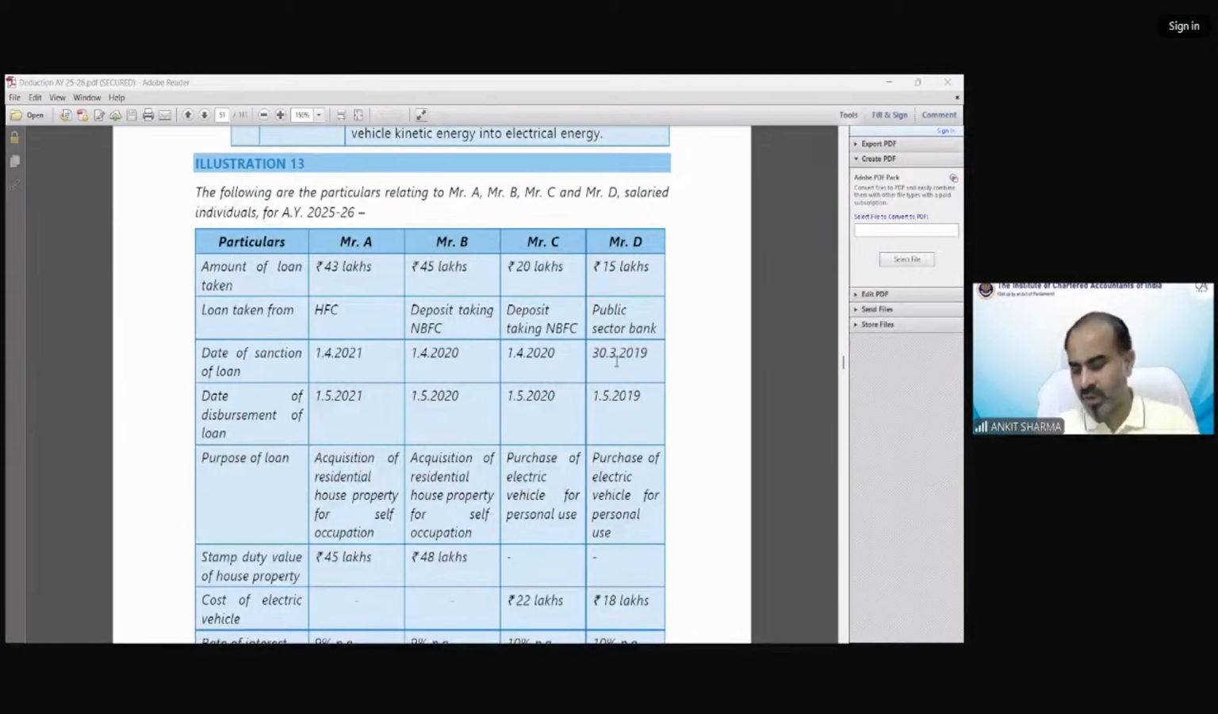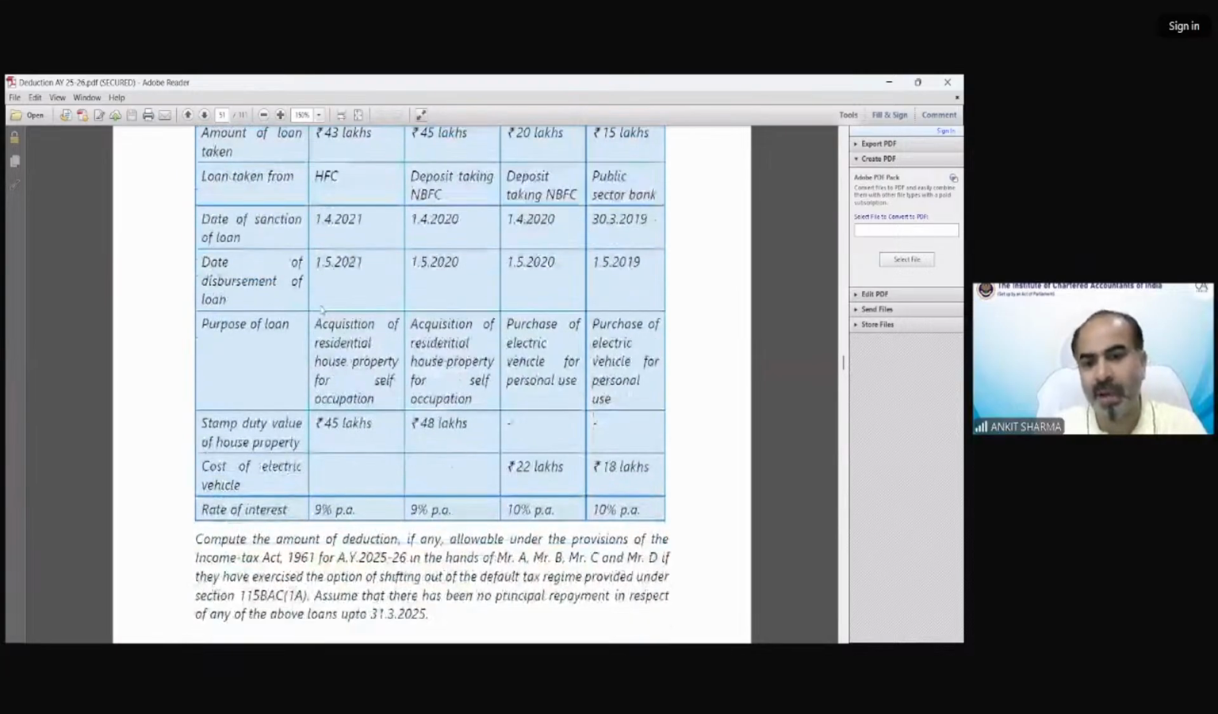Okay, so you had a problem in this question. Let me solve this question for you. You can see in this question that 4 different cases have been given: Mr. A, Mr. B, Mr. C, and Mr. D. There are 4 separate cases, and you have to find out the relevant deduction which is going to be applicable in each case.